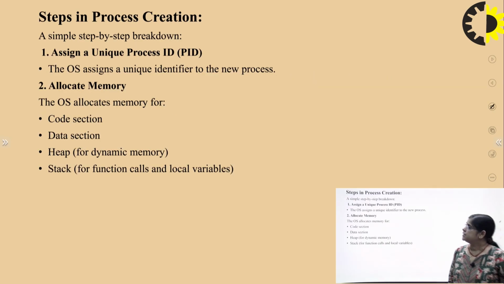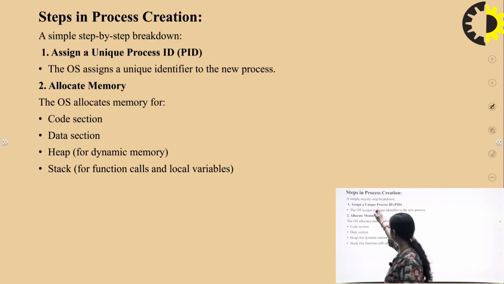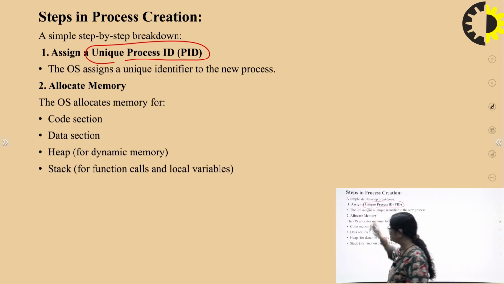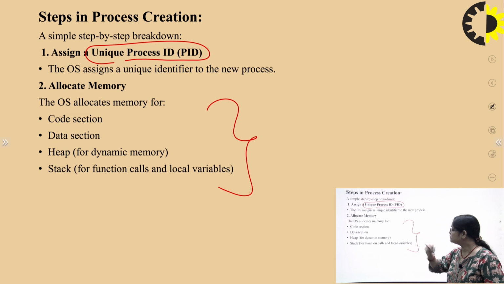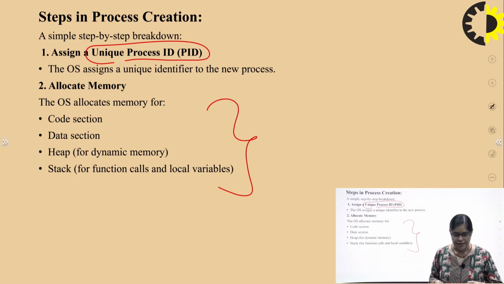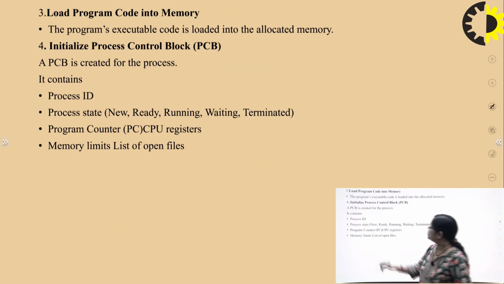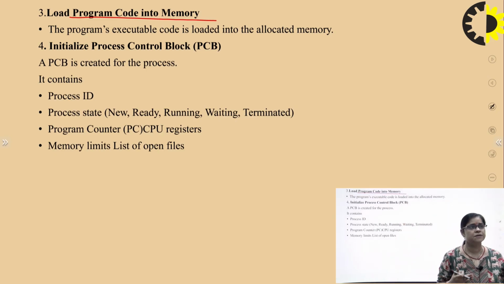Now the steps in process creation: whenever a process is created, it is assigned a process ID, a unique process ID. Every process has its own unique process ID. Then the OS allocates the memory for the code section, data section, heap and the stack. All of this memory has to be allocated after the unique process ID has been assigned. After all this, we load the program code into the memory.